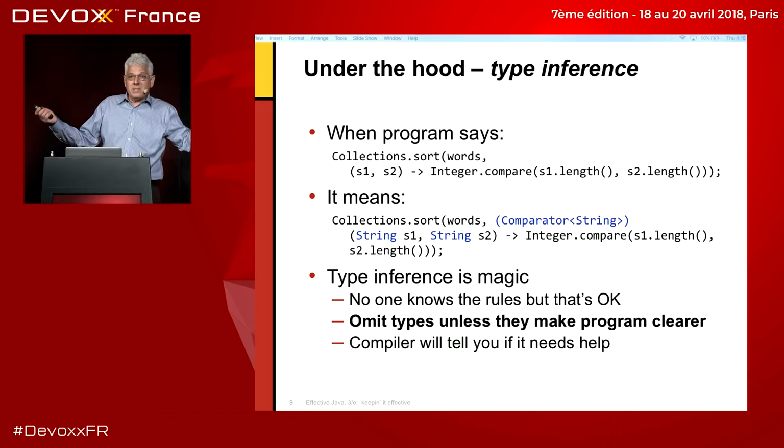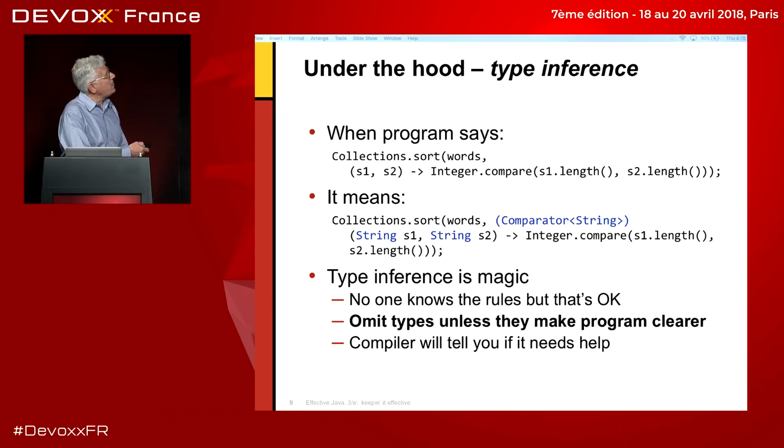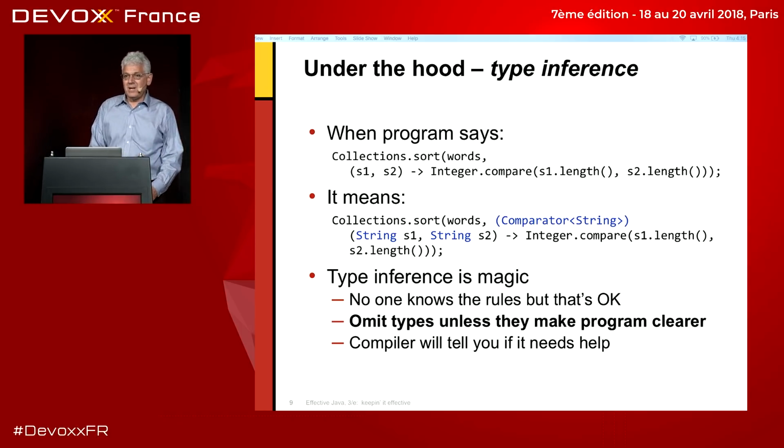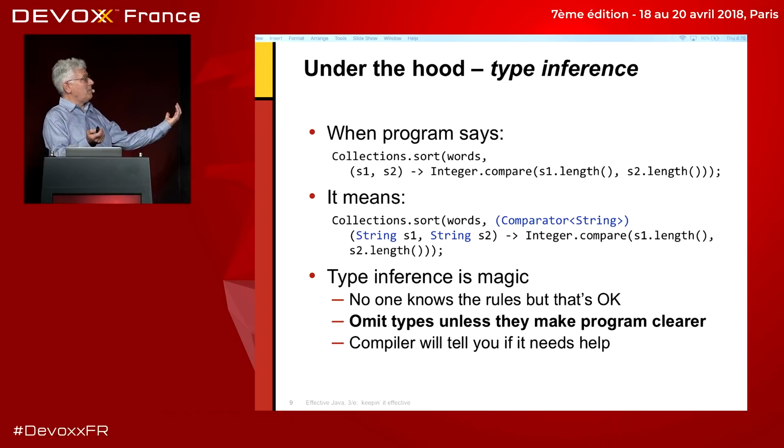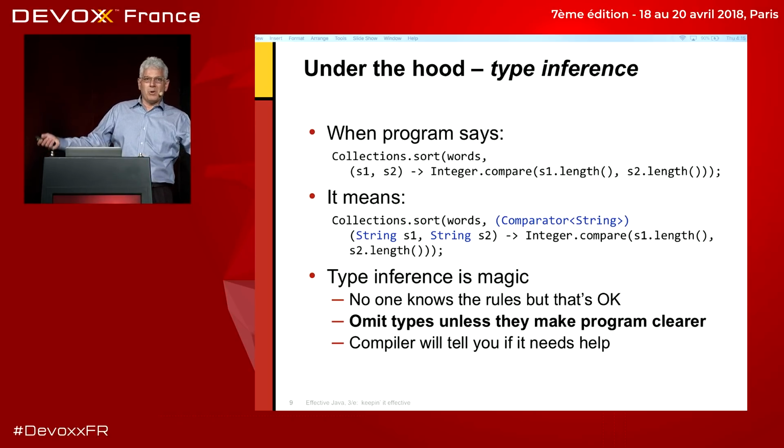And the short answer is type inference. When I write this nice little lambda, what it's really saying is make me a new comparator of string, and the two arguments are of type string. How does the language know what these types are? The answer is it infers them. But how does it infer them? Well, there's an entire chapter of the Java language specification all about type inference.